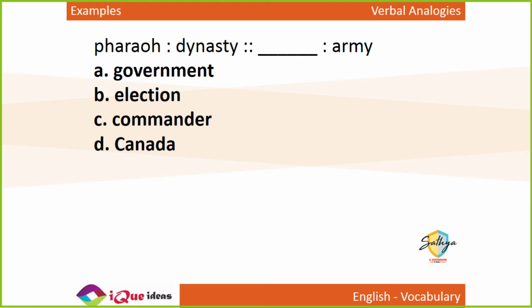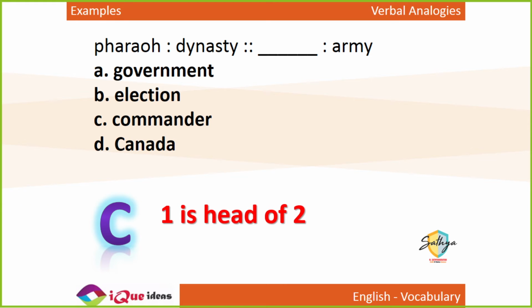Just like Pharaoh was the head of his dynasty, the commander is the head of his army. Like Tutankhamun, King Tut. So there were a lot of pharaohs or kings.